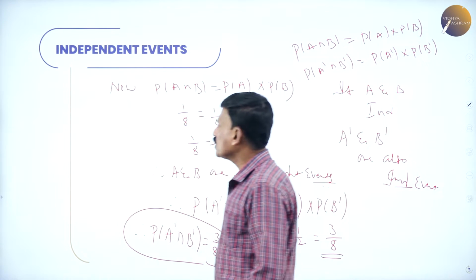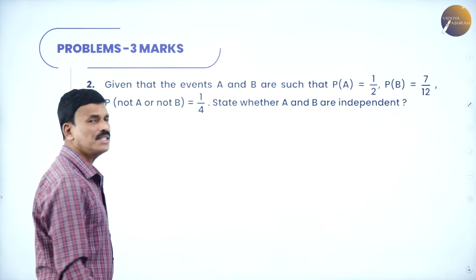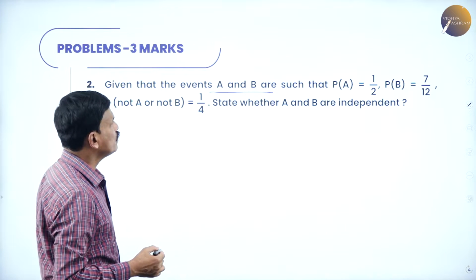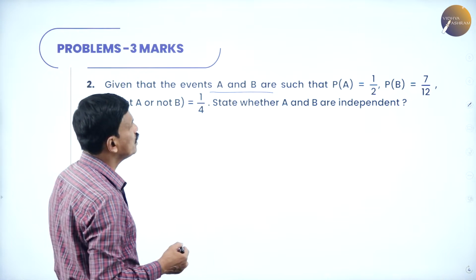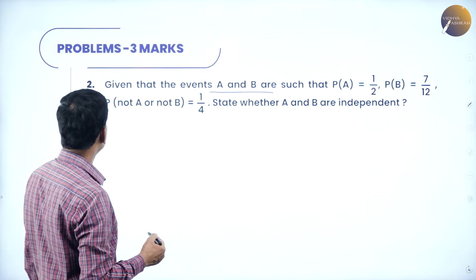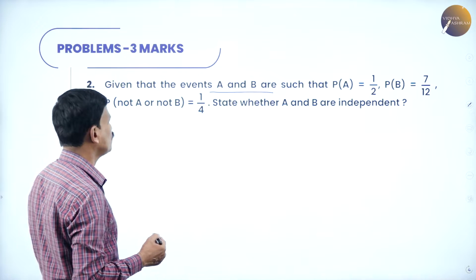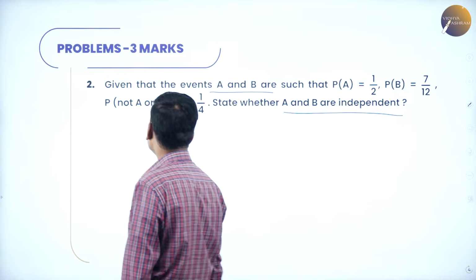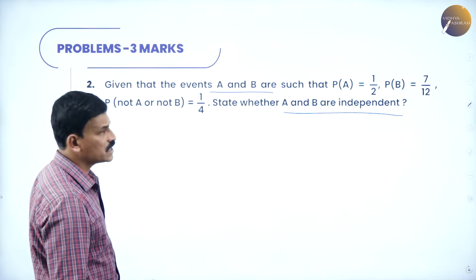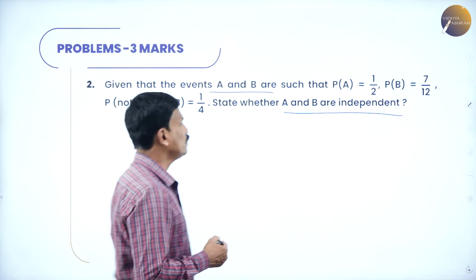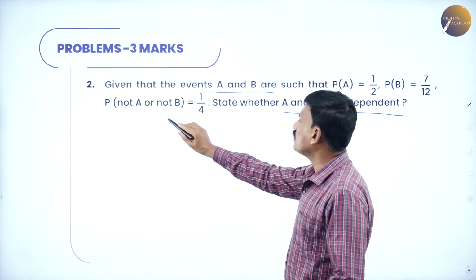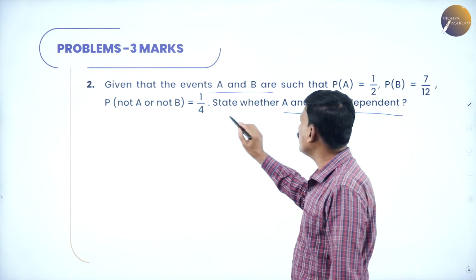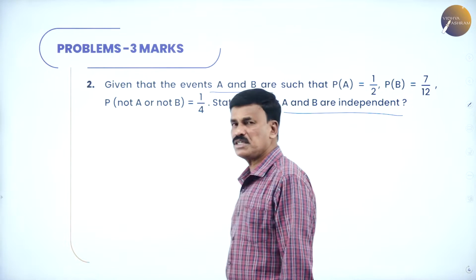Okay. Now let us come to the next problem. Given that there are two events A and B such that the probability of A is 1 by 2 and the probability of B is 7 by 12, and probability of not A or not B, that is probability of A dash union B dash, is 1 by 4. State whether A and B are independent events or not. Same type, similar type problem.